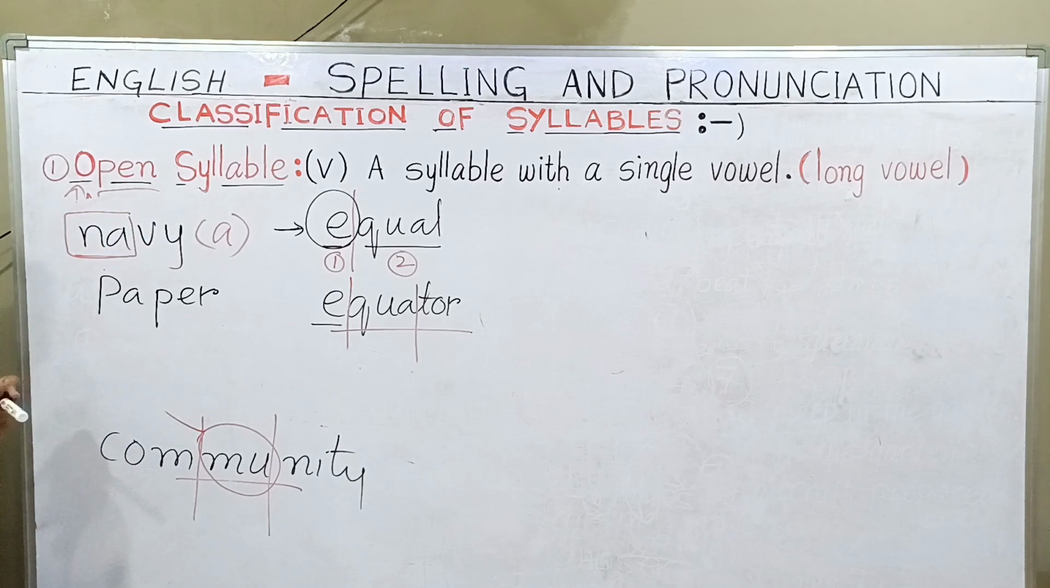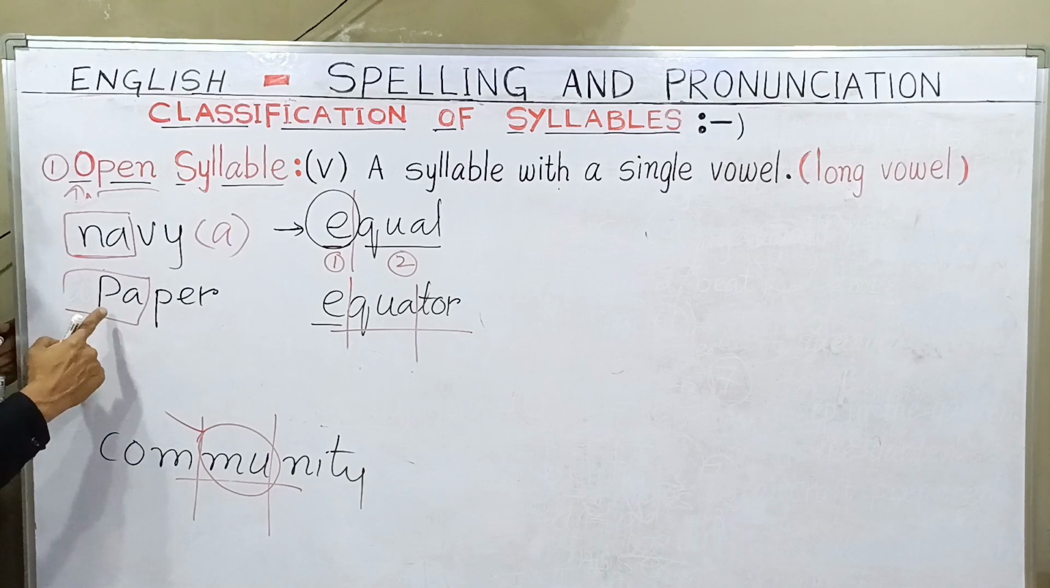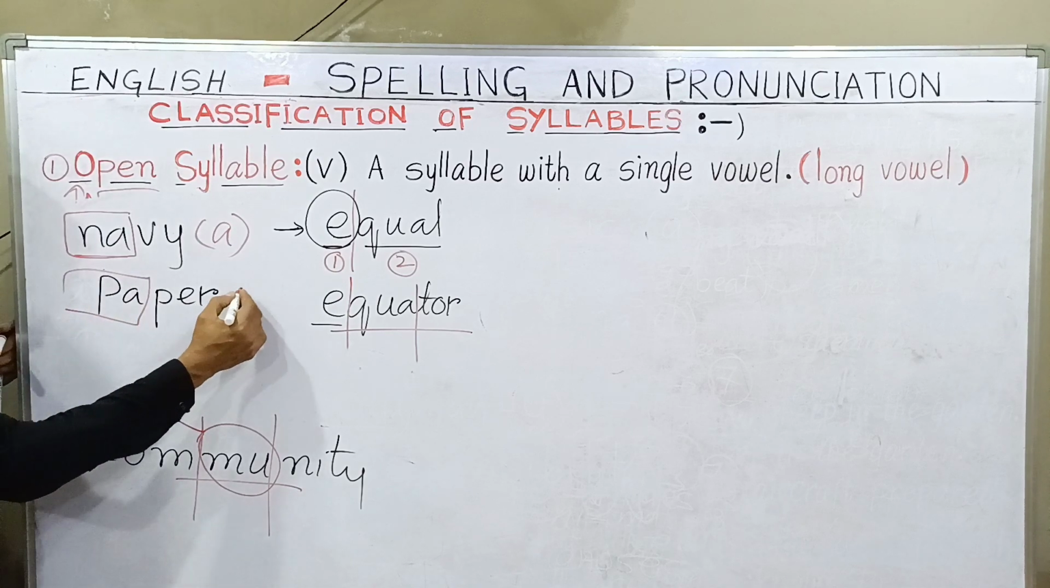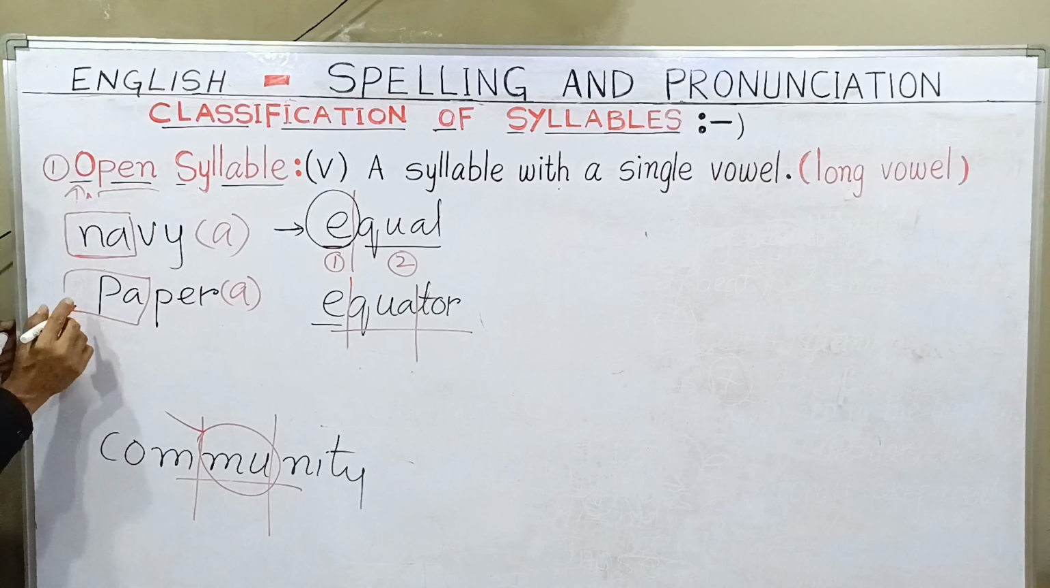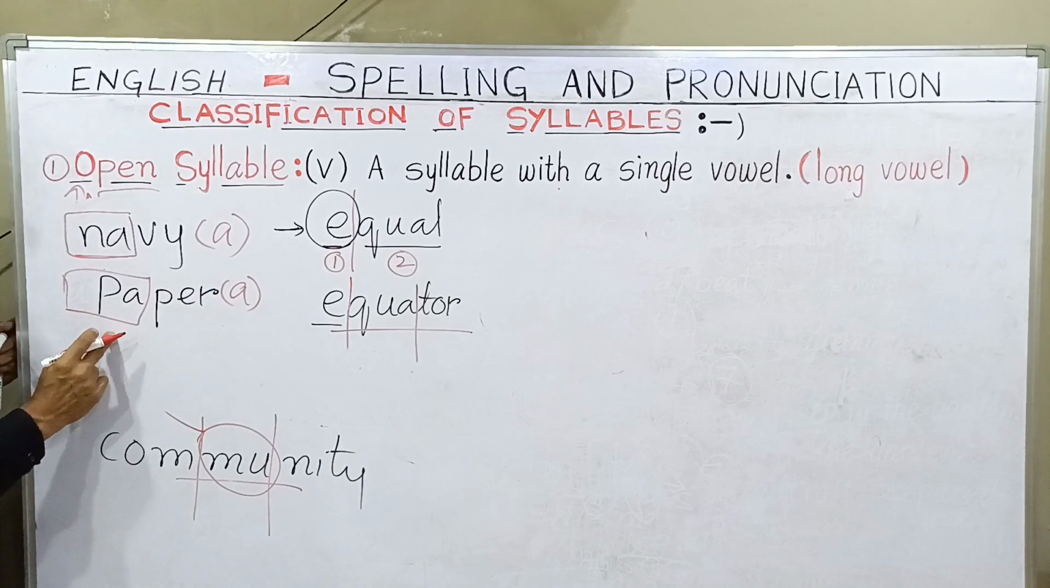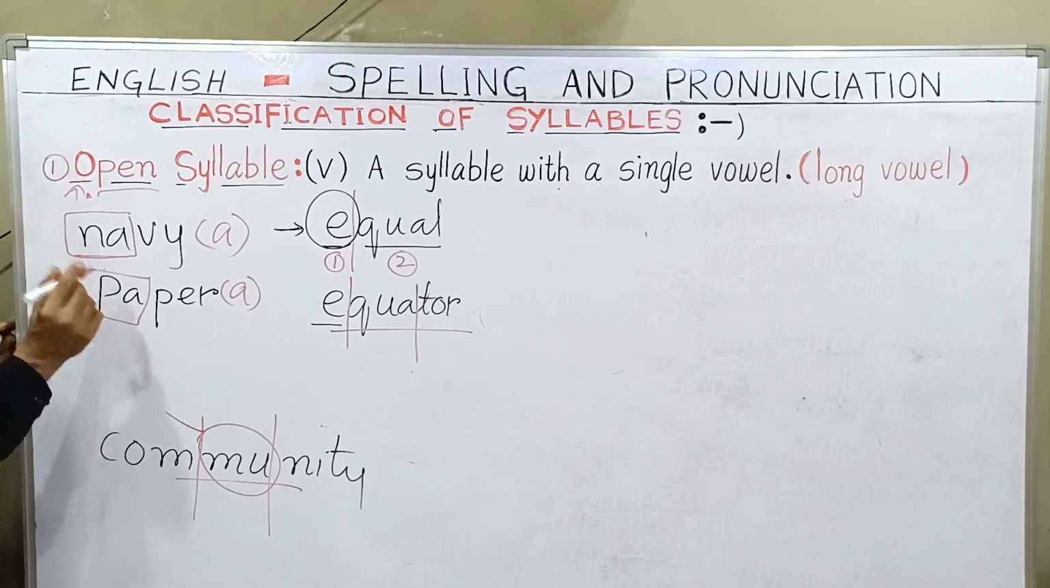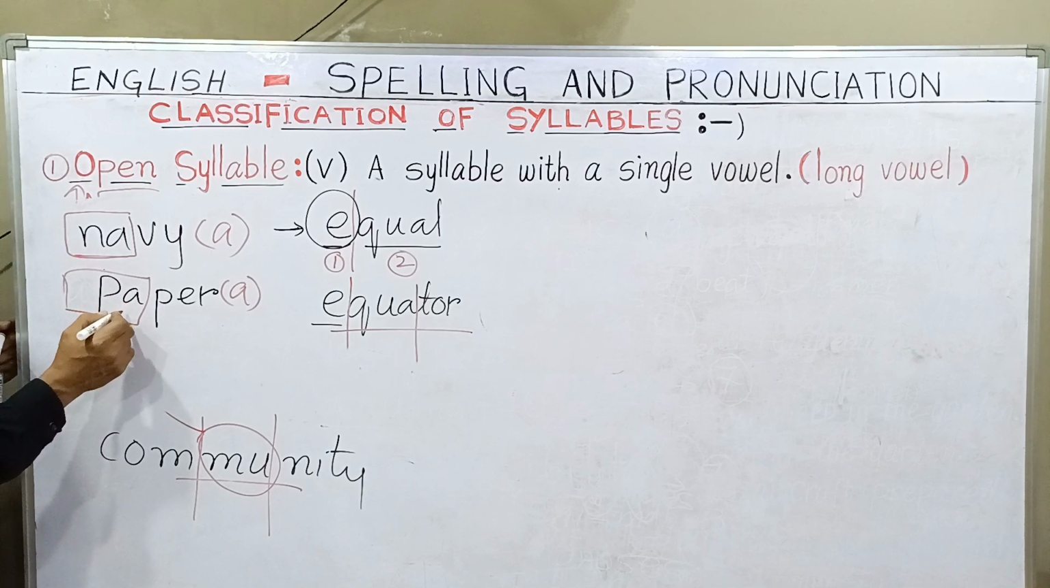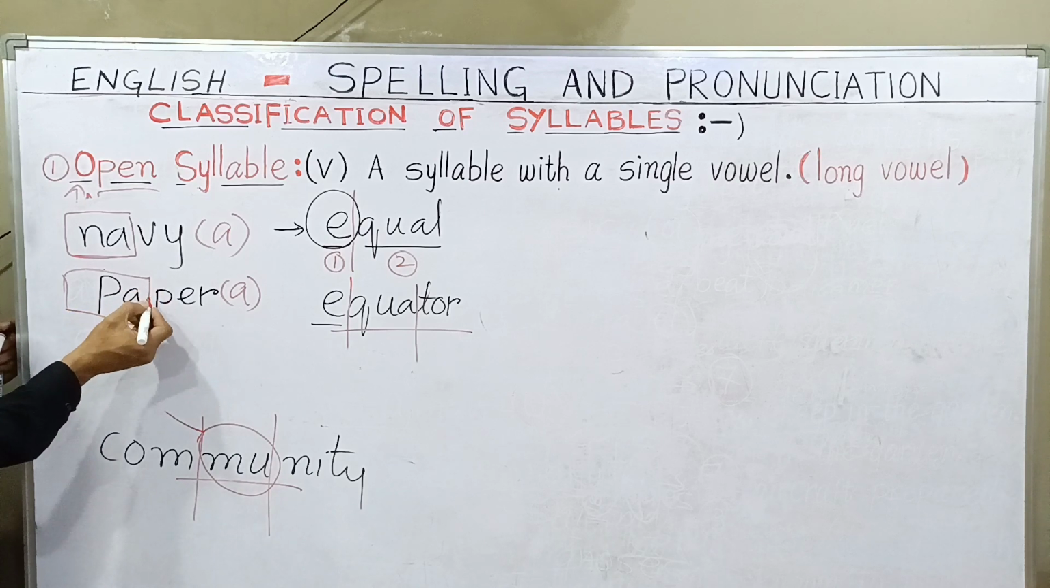Navy. You can easily notice that. Pay, it is a long A sound. The syllable "pay" is completing the syllable with a long A sound. That is the reason it is an open syllable, because the sound is completing here. There is no need of any other consonant.